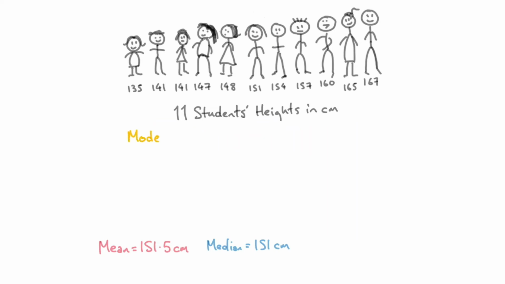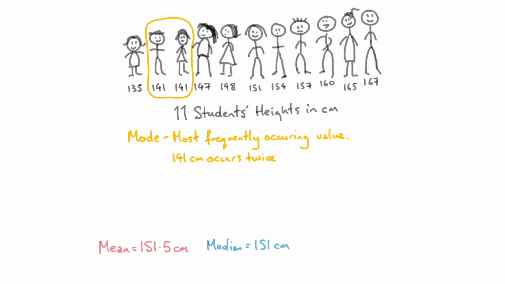Calculate the mode. So the mode is the most frequently occurring value in that set of values. If we look, there's lots of different heights, but the only height that occurs twice is 141 centimetres. So 141 centimetres occurs twice, so that's the mode there. The mode is 141 centimetres.